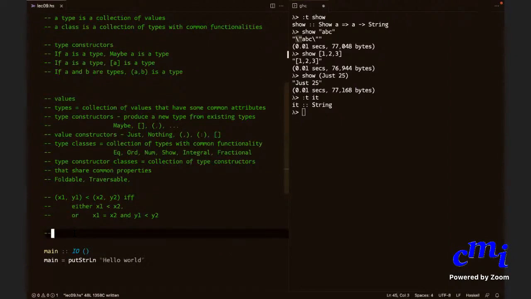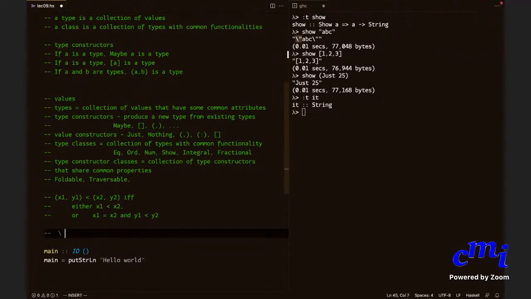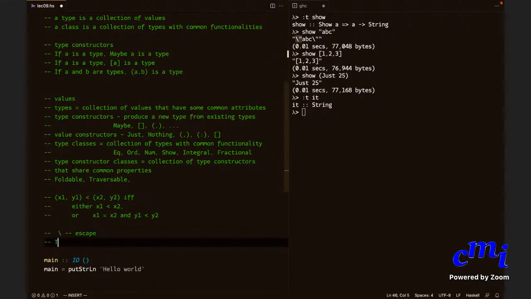So let me write it here. Typically you use double quotes as delimiters for strings, meaning a string is any bunch of characters.